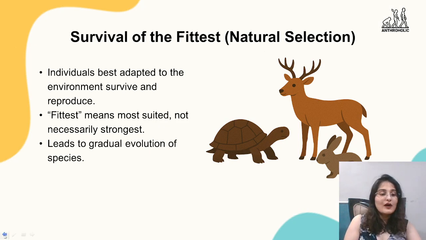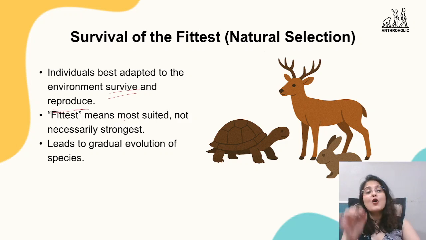Definitely individuals who are best suited for that particular environment, that change, they are the ones who will survive and reproduce. Fittest means most suited. जरूरी नहीं है कि सिर्फ strong ही हो. It is not necessary, it is not right कि सिर्फ strength is the matter. Better chance of survival is the one where they are more suitable, more adaptable to the changes that have happened.